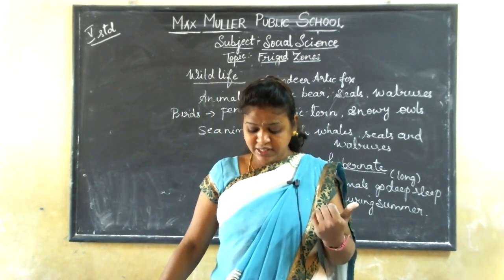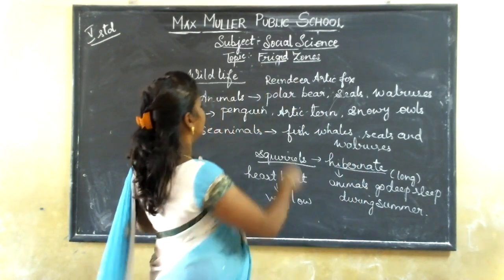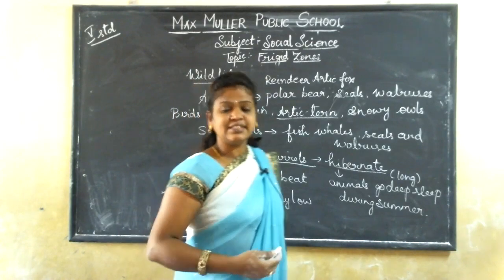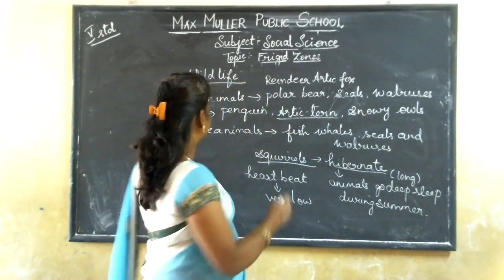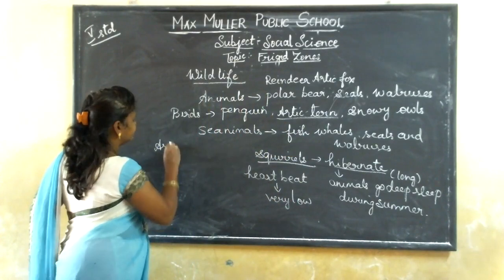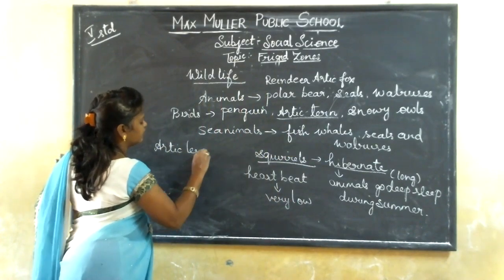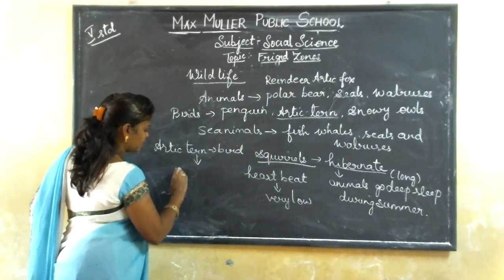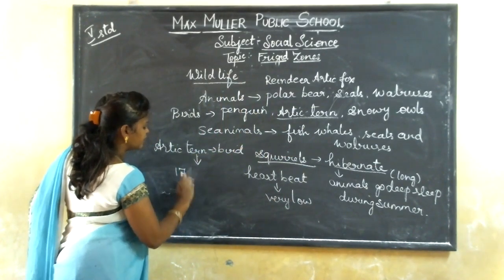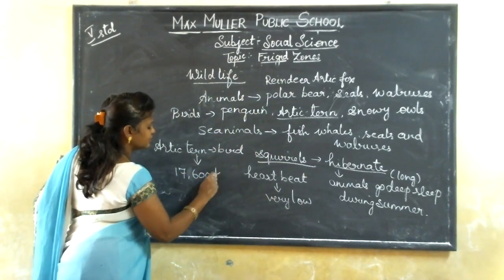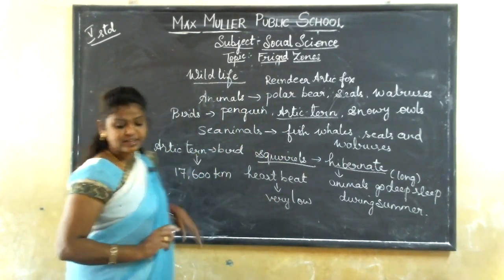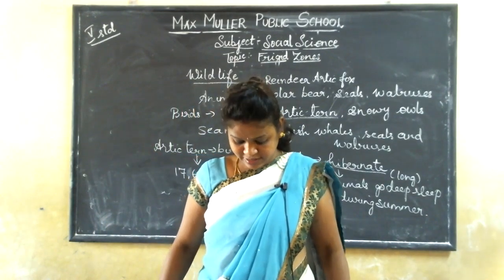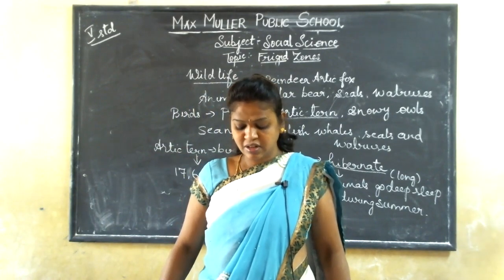So the next one is the Arctic tern. This is a type of bird which can fly about 17,600 kilometers. It can fly over 17,600 kilometers every spring and autumn.